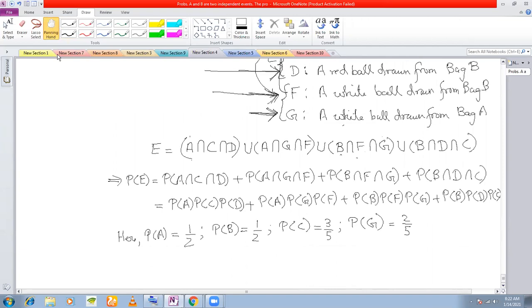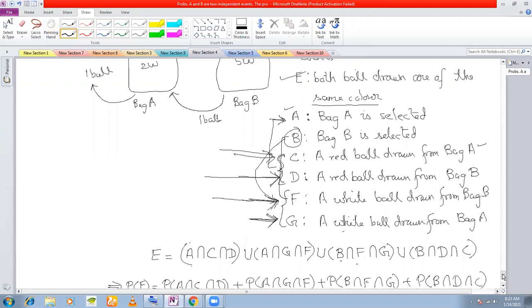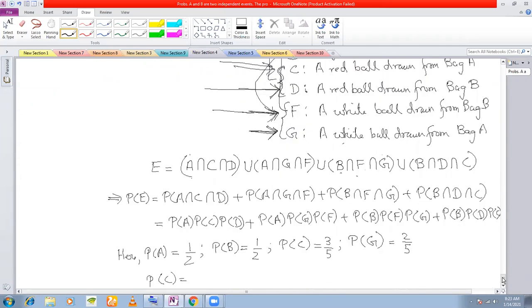Next, we look at the events related to bag B. What are the events related to bag B? P(C) is the event red ball drawn from bag A. P(C) I've already calculated, sorry. P(G) I've already calculated. So it's P(D), not P(C).